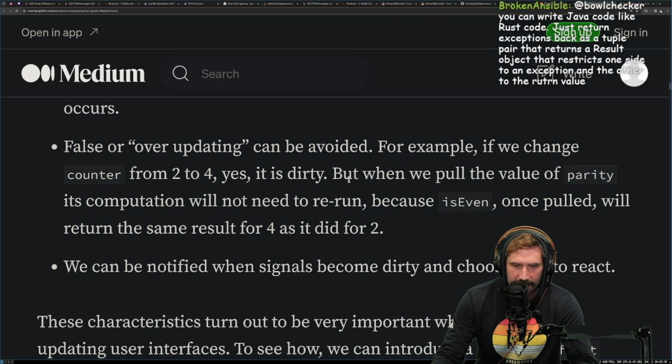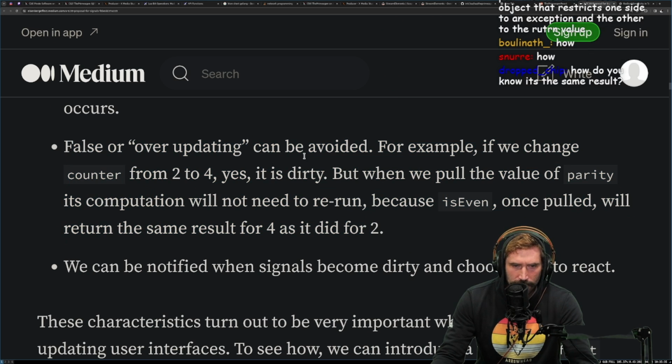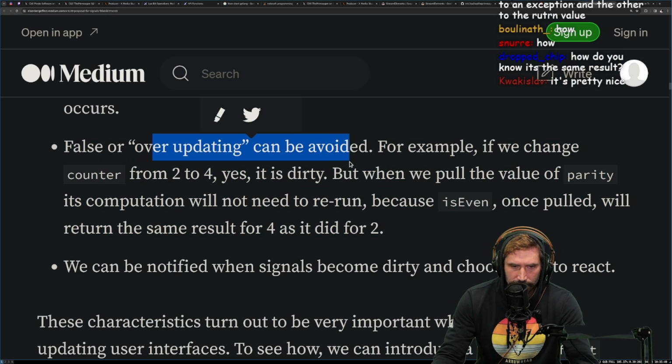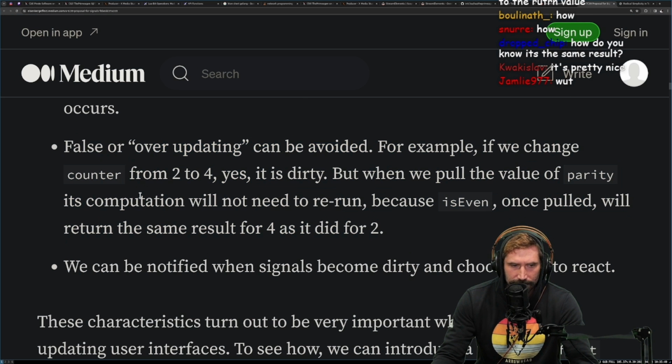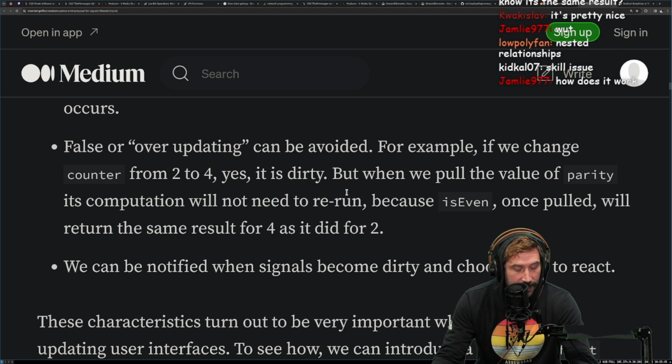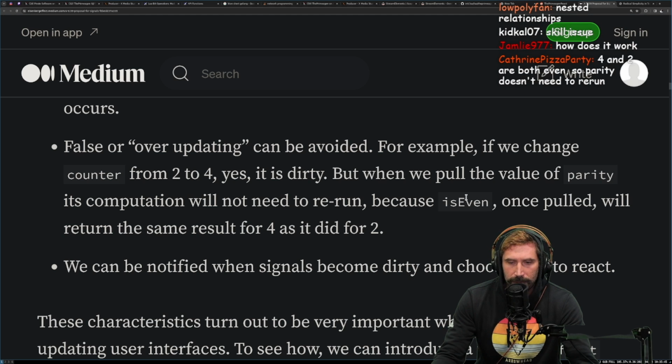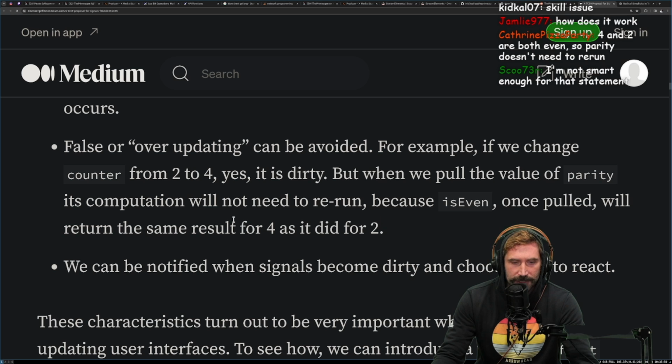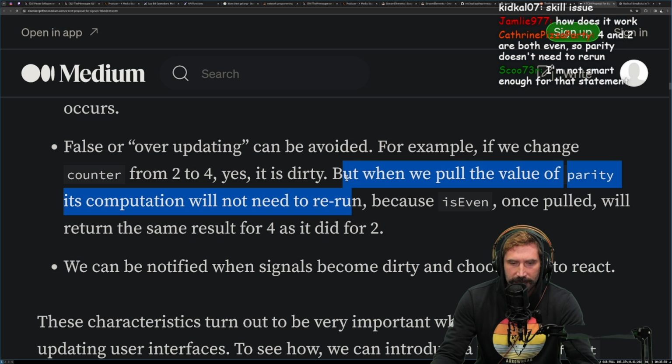What I mean by that is that it said this: "False or over updating can be avoided." I understand this principle. It only runs things that are dirty. For example, if we change counter from 2 to 4, yes, it's dirty, which should make is even dirty, which should make parity dirty. But when we pull the value of parity, its computation will not need to rerun. I don't see how that's possible.